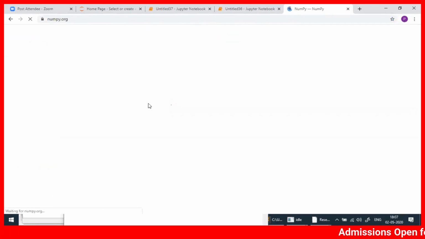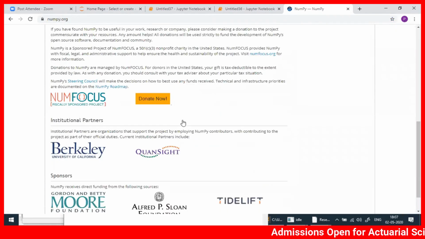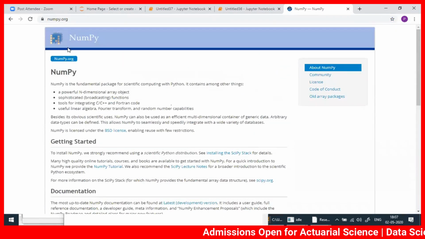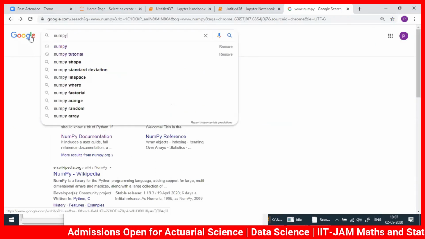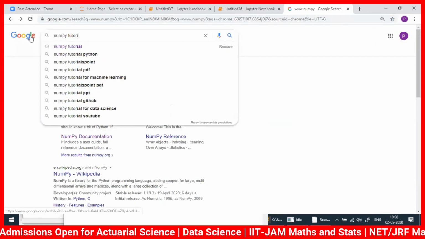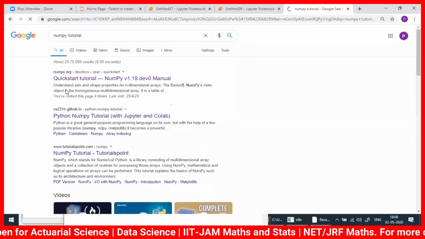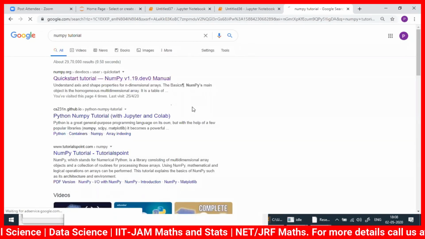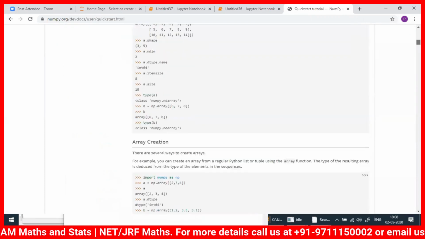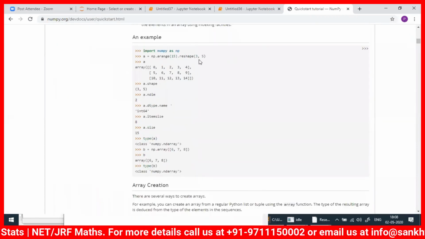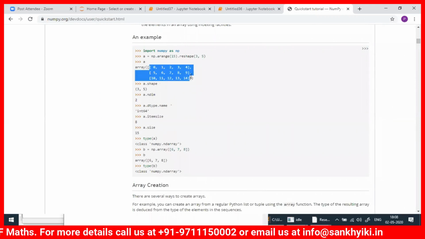NumPy. So what will happen is, if you go to the NumPy tutorial, you will be amazed to know. See, this is one code, mathematics code.